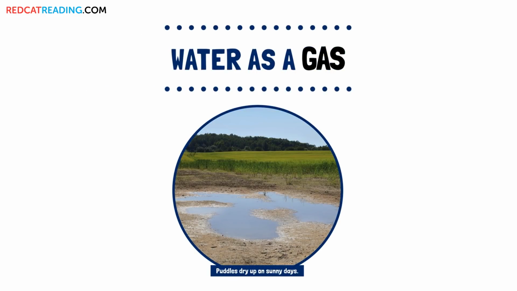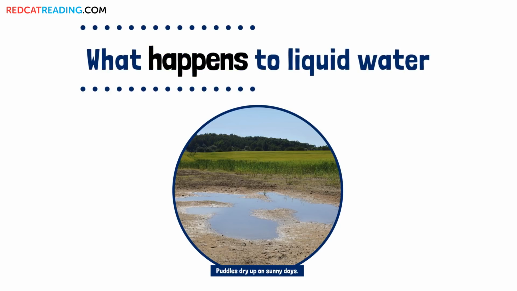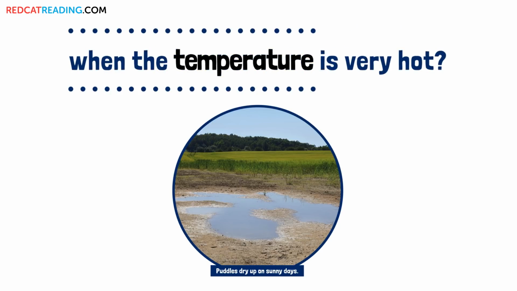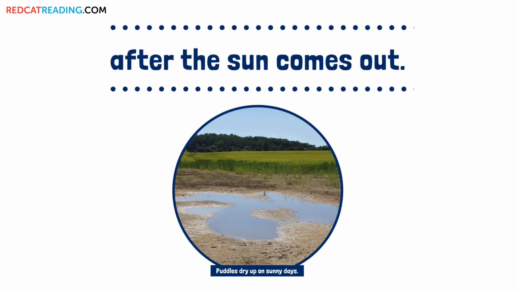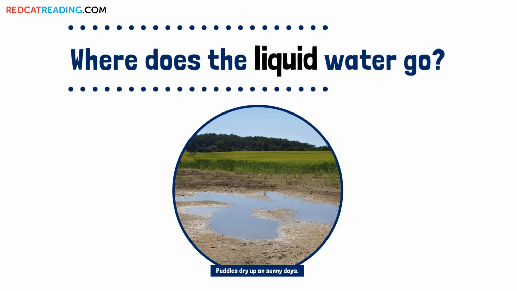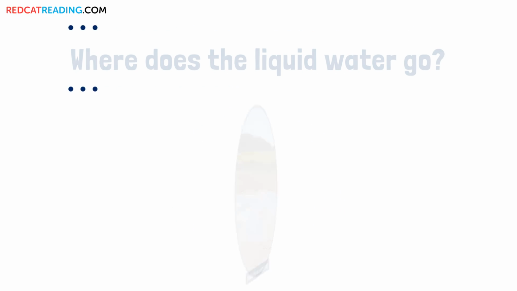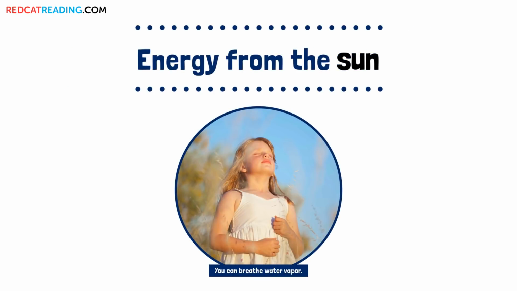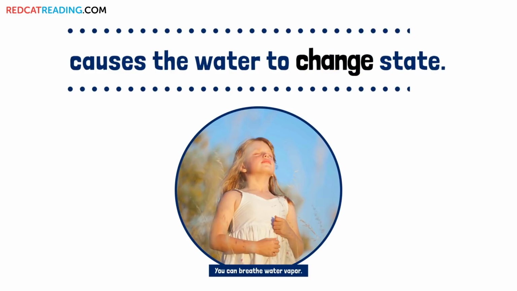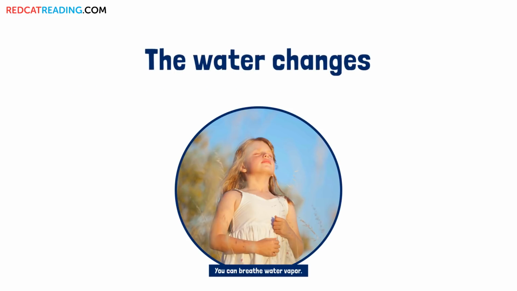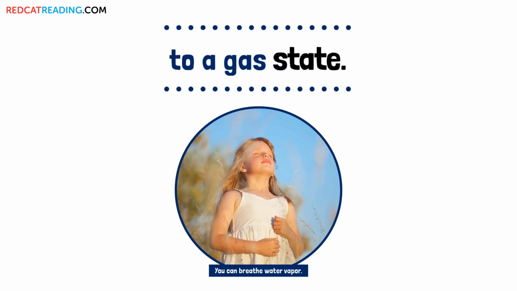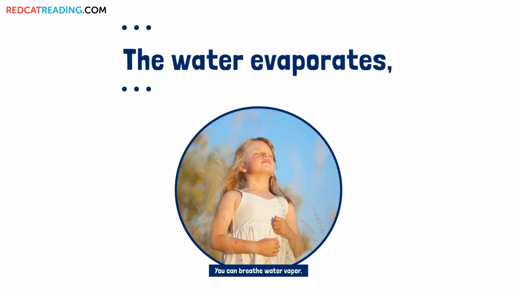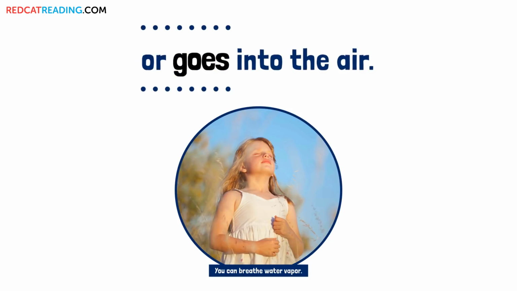Water as a gas. What happens to liquid water when the temperature is very hot? Puddles go away after the sun comes out. Where does the liquid water go? Energy from the sun causes the water to change state. The water changes from a liquid state to a gas state. The water evaporates or goes into the air.